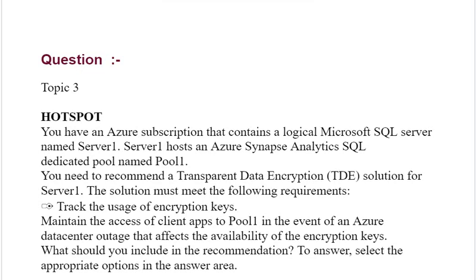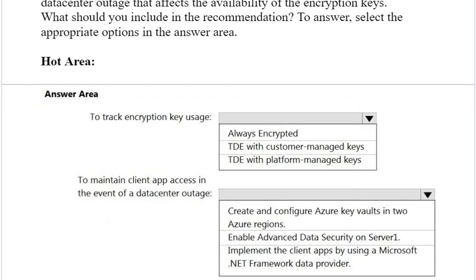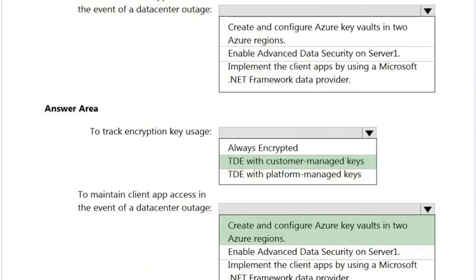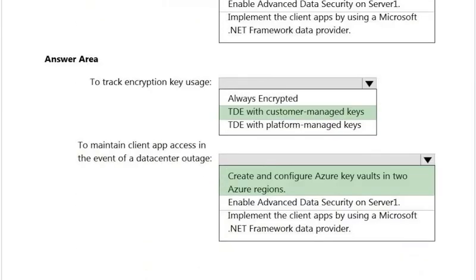To answer, select the appropriate options in the answer area. Now see this section. And this is the correct answer.